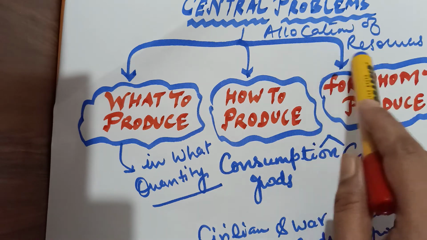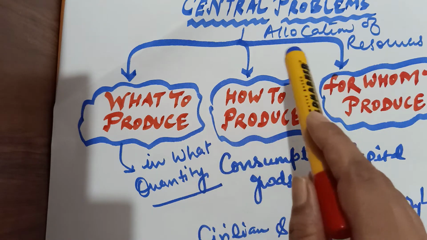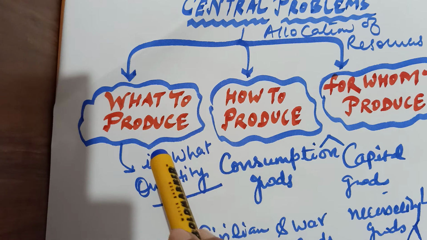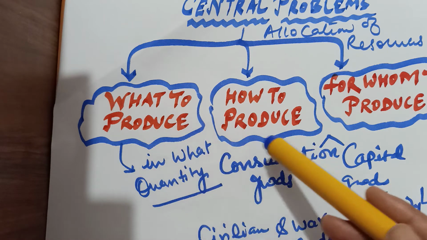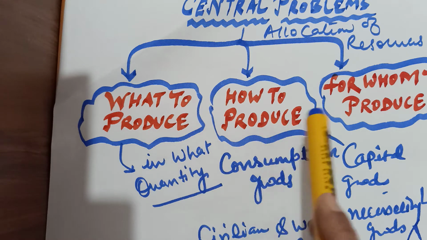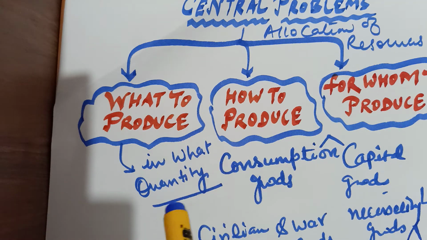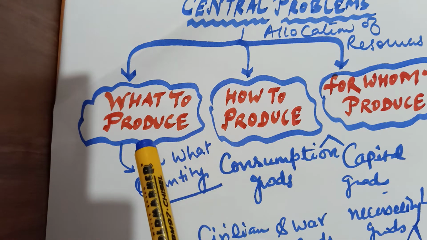This is the main central problem. Under this there are three main central problems of an economy which will be discussed here: what to produce, how to produce and for whom to produce. First of all, let us discuss what to produce.